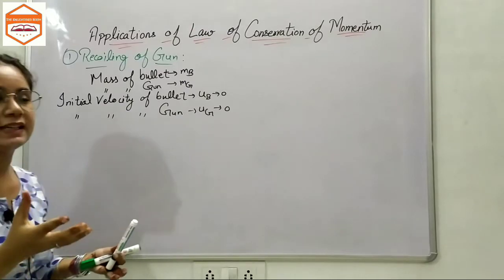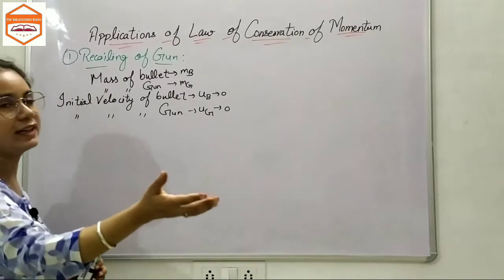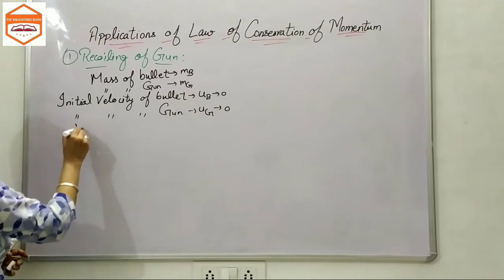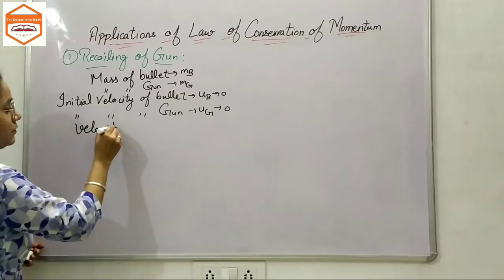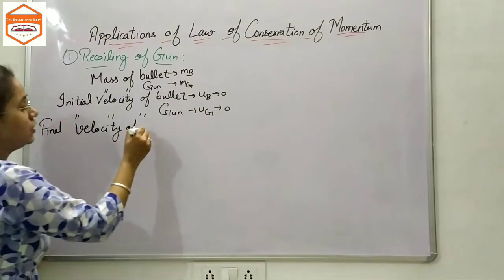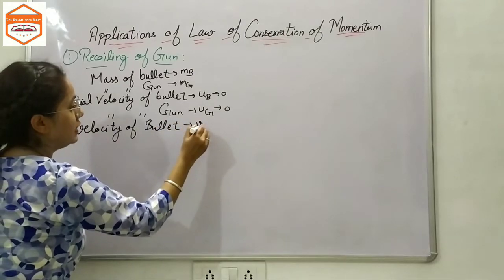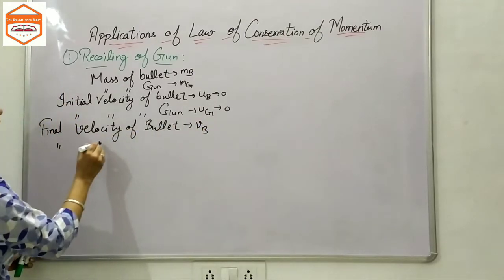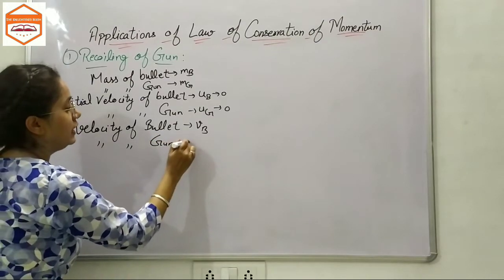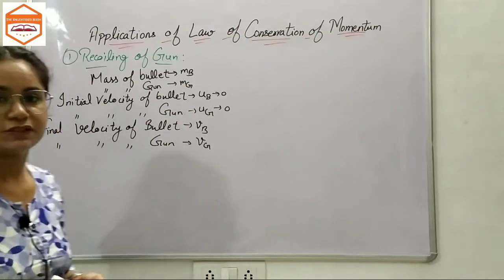Let us say the final velocity when the bullet strikes the target and the gun recoils completely: the final velocity of the bullet is vb. Similarly, the final velocity of the gun would be vg. Now these two are not 0, because this is what we are going to observe.